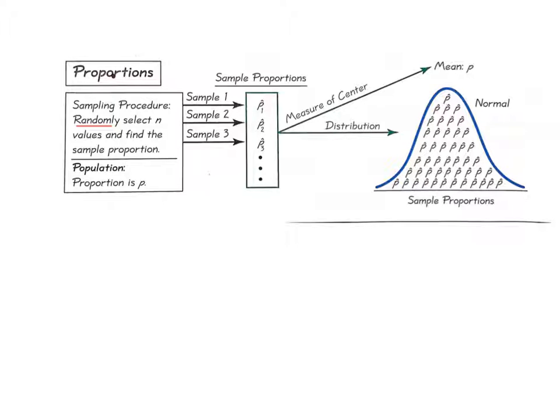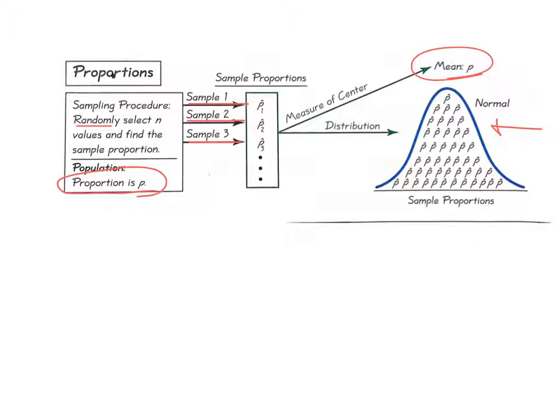All right, one more of these, same old looking slides. Randomly is underlined again. Make sure when you do a sample, make sure it's a random sample, a simple random sample usually. Don't forget the proportion of the population is P. So you take a sample, you get a P hat. Sample 2, P hat. Sample 3, P hat. And again, P hat is some kind of proportion. The boy-girl example, however many boys you get out of 100, that's your proportion. How many girls you get would be a proportion. The mean of the population is P. There's our distribution. And look what kind of distribution it gives me. A normal one. All right, so no surprise there. The only weird one was the variance. It was right skewed.